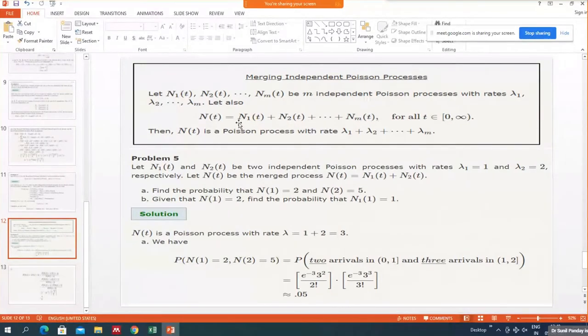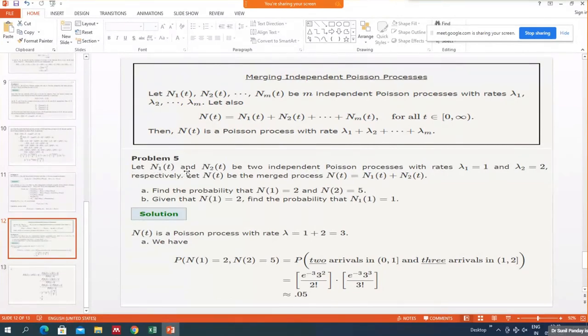It means if you have more than one independent process and you add them, the added process is also a Poisson process with their parameters added: lambda 1 plus lambda 2 plus up to lambda m. So we'll see one problem.